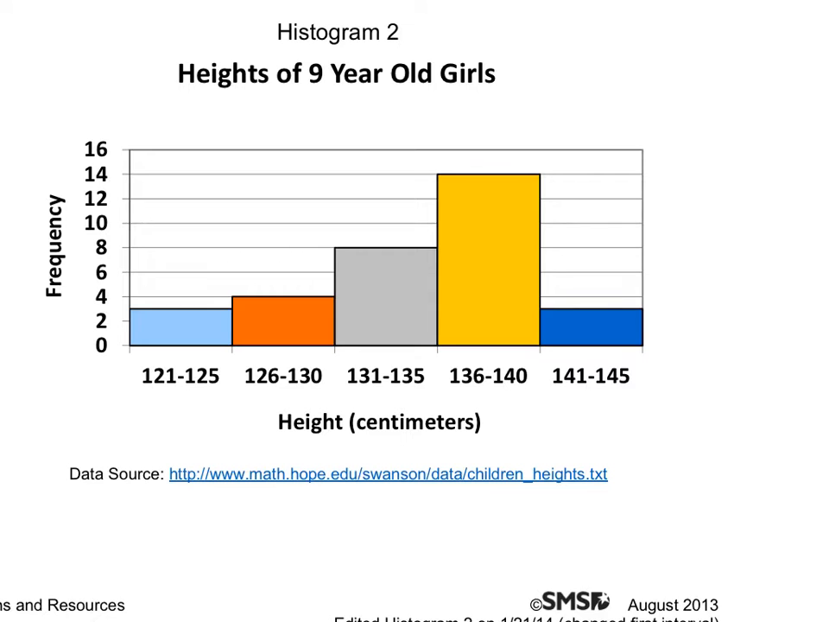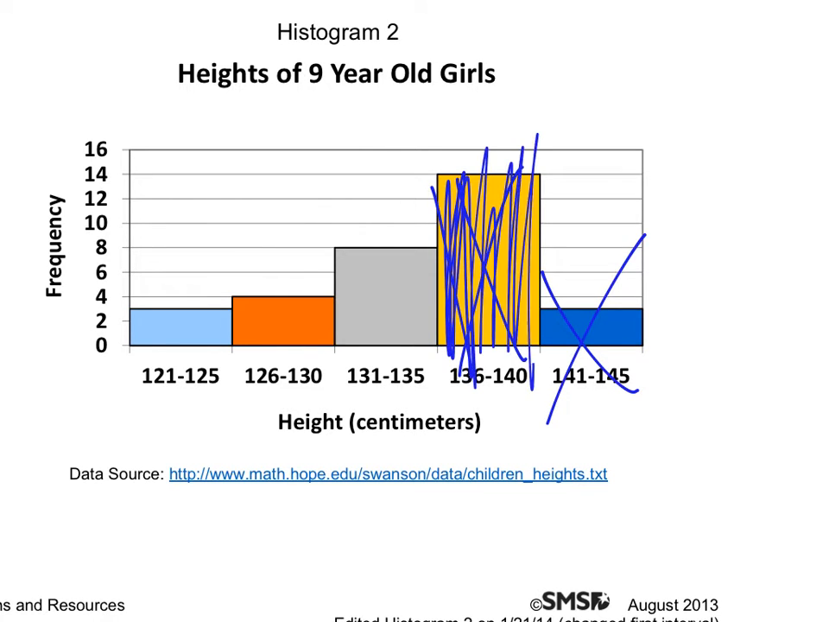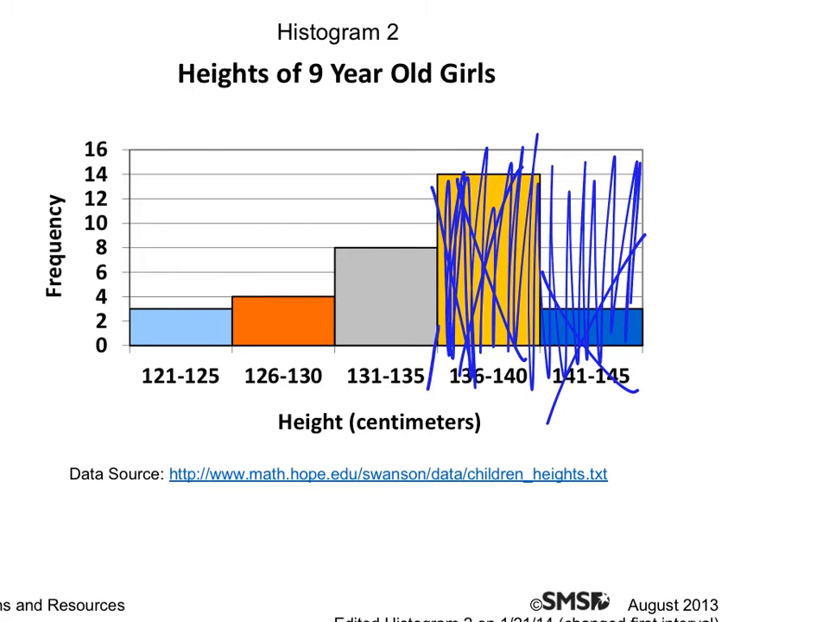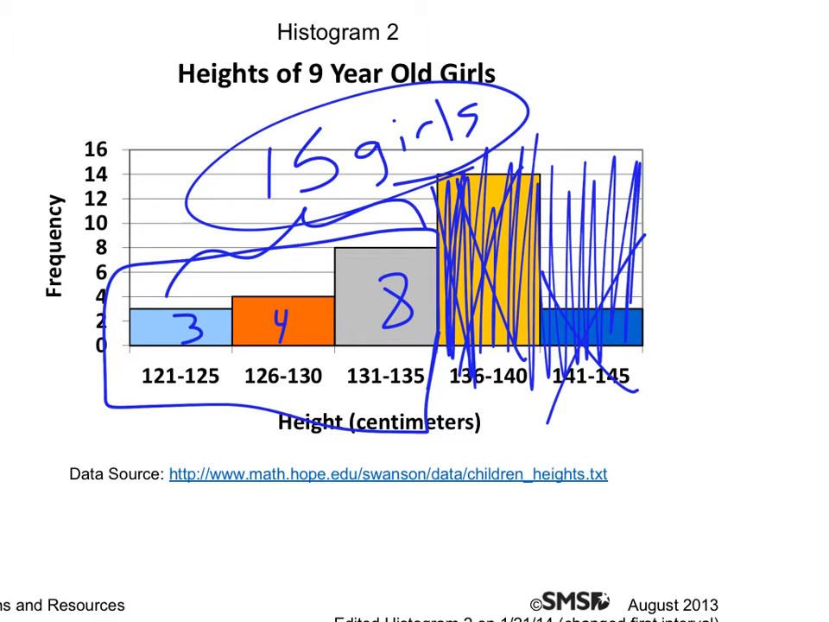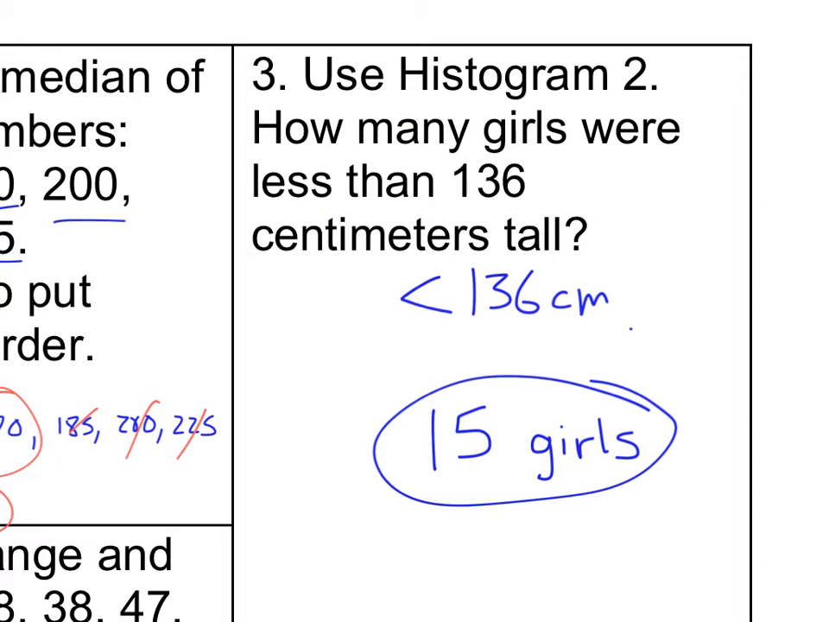So here is the histogram, and you can see that this is 131 to 135 centimeters. And this is 136 to 140. So these ones will not work, okay? None of these girls are less than 136. So I'm only looking at these girls, and therefore I simply count. This one has 8, this one has 4, this one has 3, and I just add those up, and I get 15 girls. So the answer to number 3 was 15 girls are less than 136 centimeters. And there you see the answer to number 3.